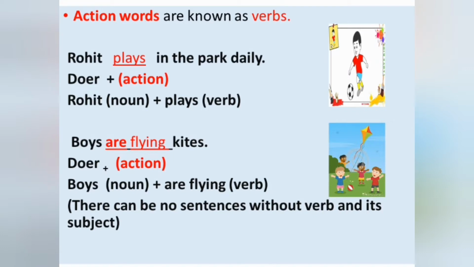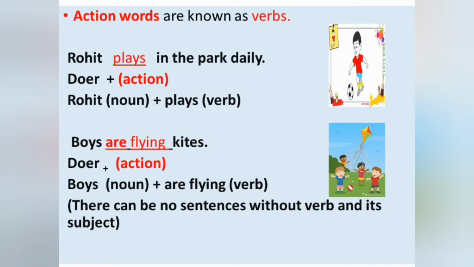Let us understand with the help of examples. Rohit plays in the park daily. Who is the doer here? Rohit. And what action does he perform here? Plays. So plays is an action word, and as you know, action words are verbs. So children, if I remove this word plays from this sentence, does it make any meaning? No, the sentence would be meaningless. It means the verb is the most important part of the sentence. Without it, we cannot frame any sentence.